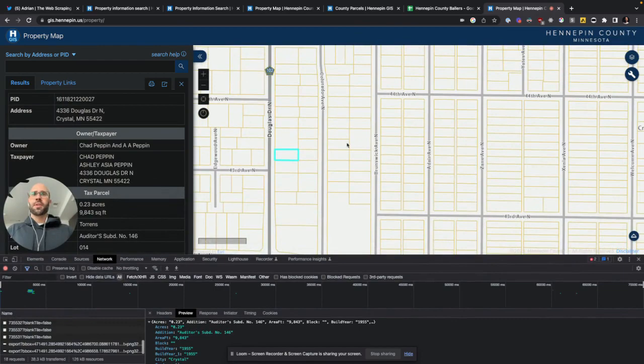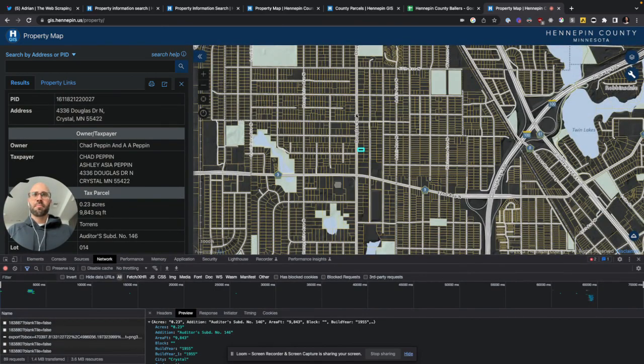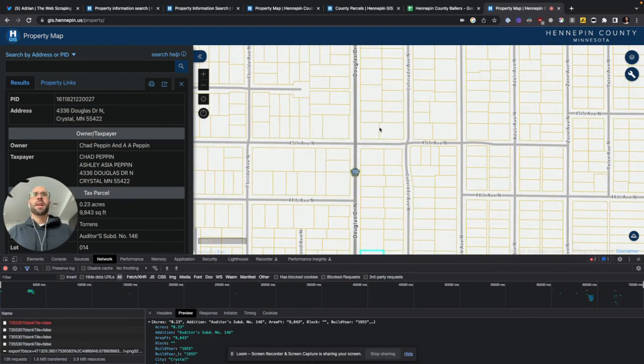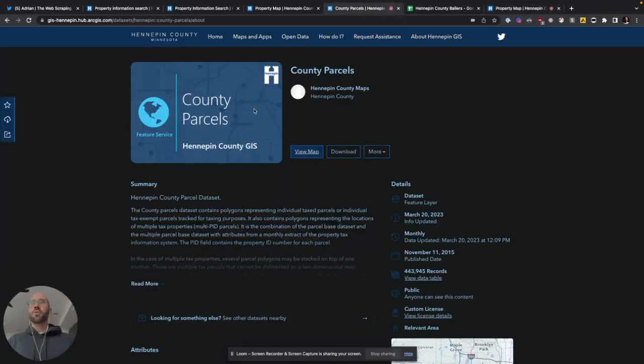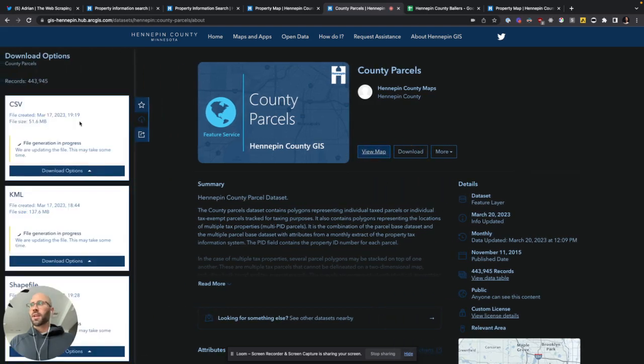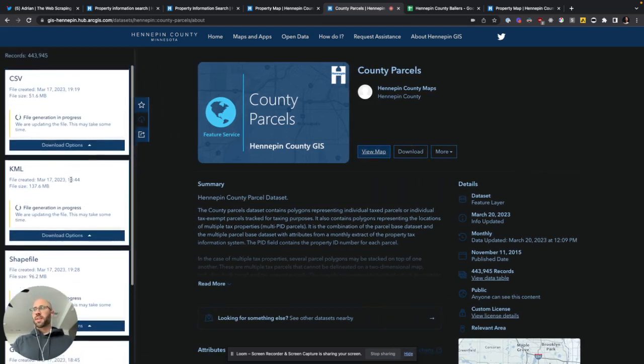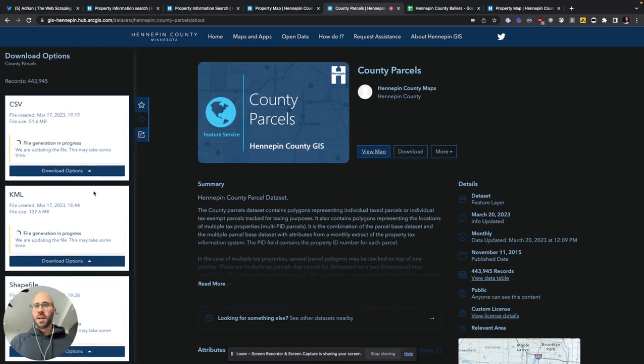Now, the problem that I ran into is obviously you can't really scrape the map. That's kind of a pain in the butt. So I needed a list of parcels, of all the parcel IDs, and couldn't really figure it out. But then I just Googled something like Hennepin County parcels, and then this came up. It's literally a CSV. You can download it as a CSV, KML, shapefile, whatever these things are. I actually tried to download it, but it took like hours to download. So I ended up just scraping all of the data, or you can go here.